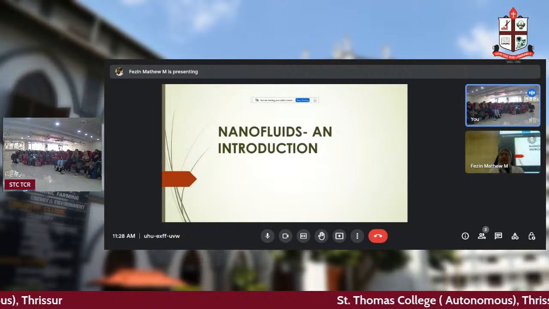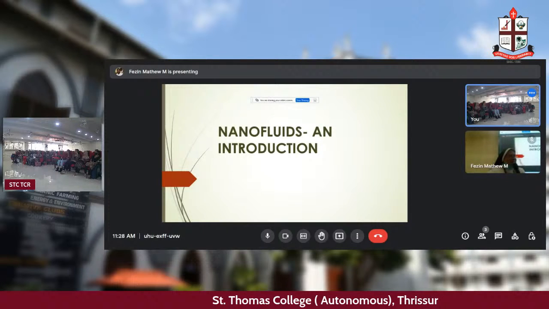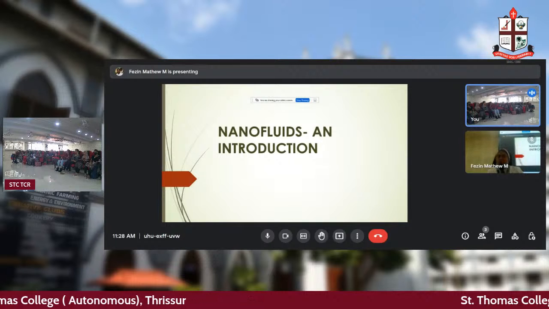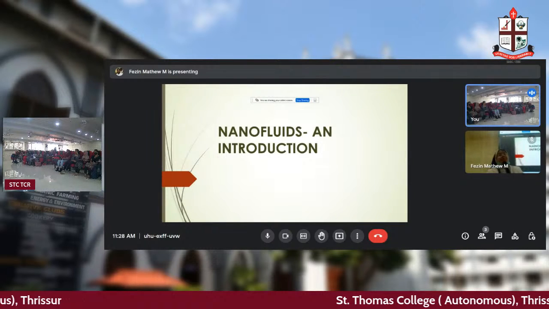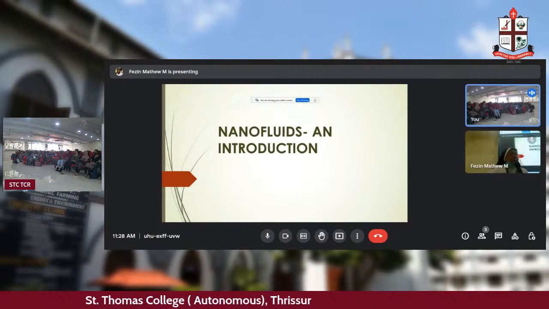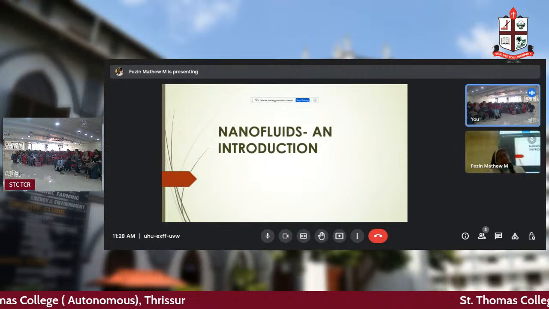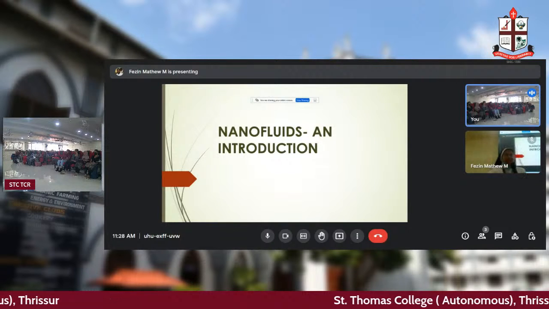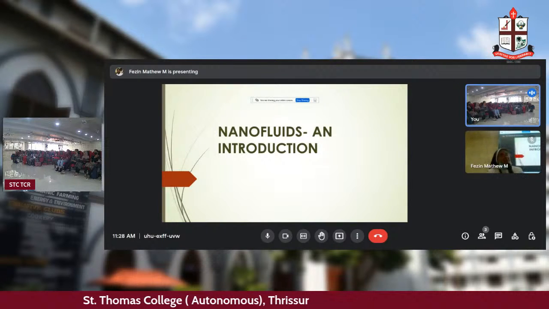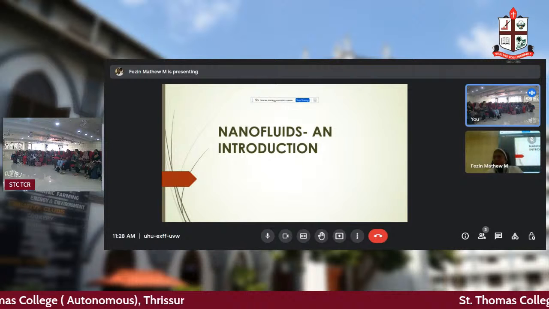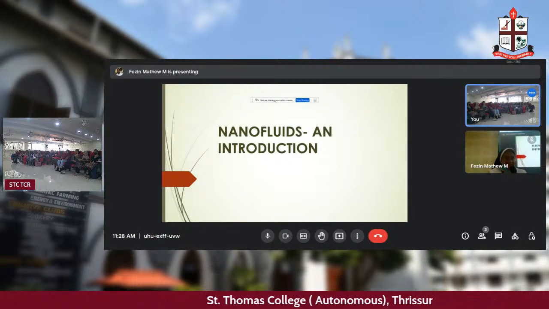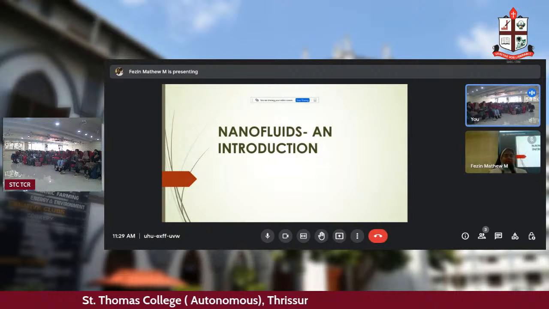Now coming to nanofluids. You have heard the word, I think, isn't it? Nano means what? Small. Millimeter means what? 10 raised to minus 3. Centimeter means 10 raised to minus 2. Nanometer means minus 9. Micro means 10 raised to minus 6. So these are different scales under which particles can be considered.